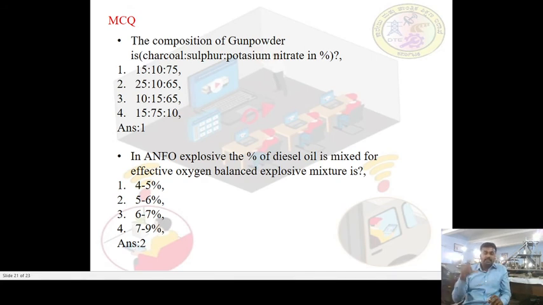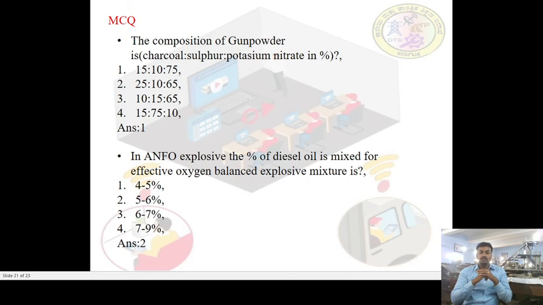Based on the depth, we calculate the vacant space available in the blast hole, so that we can calculate the percentage of diesel oil to be inserted. From the length measurement we come to know what percentage of ammonium nitrate is already added and what percentage of diesel oil is to be added. Here, the right percentage of diesel oil for this ammonium nitrate is 5 to 6%.